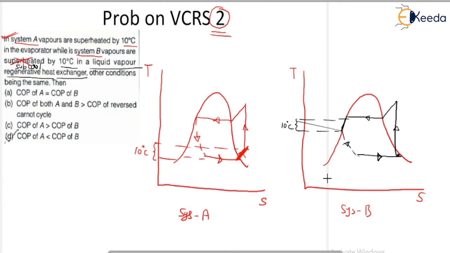Subcooled by 10 degrees centigrade. Is it right? Now this is your point number first, this is second, this is third, this is fourth, this is your point number fifth, and this is your point number sixth. As well as here, this is also your point number first, second, third, fourth, fifth, and sixth. Okay, and now the other conditions being the same,